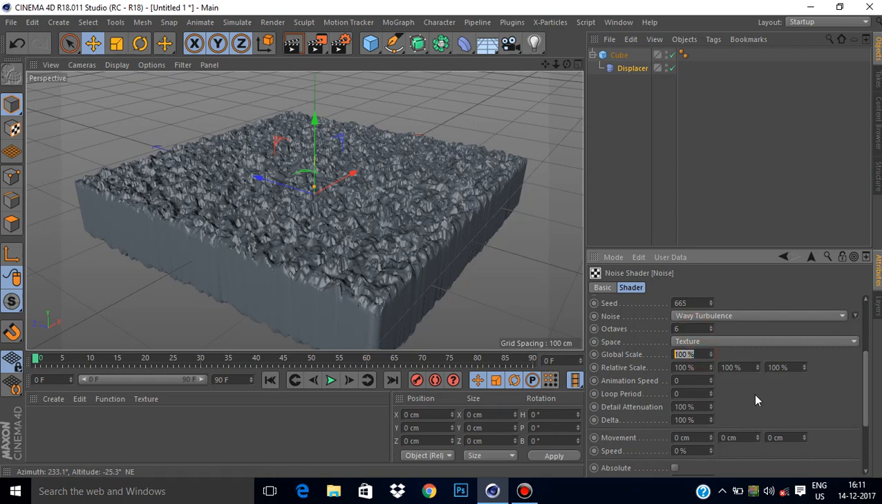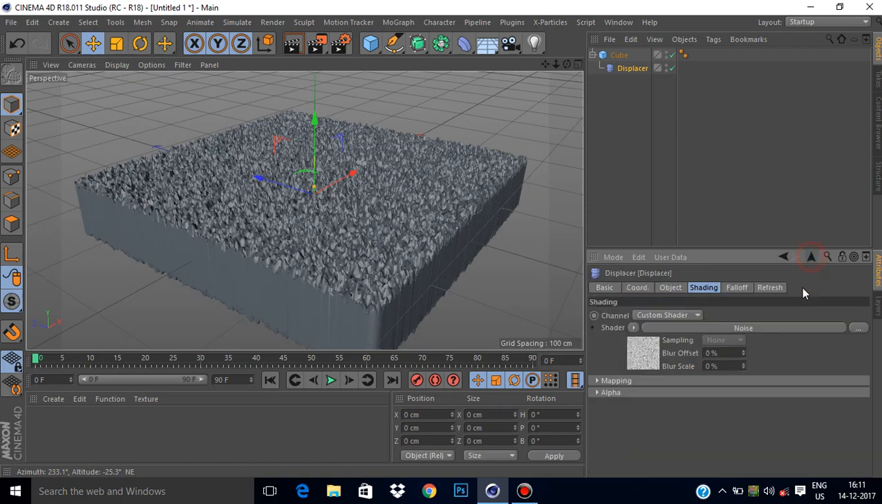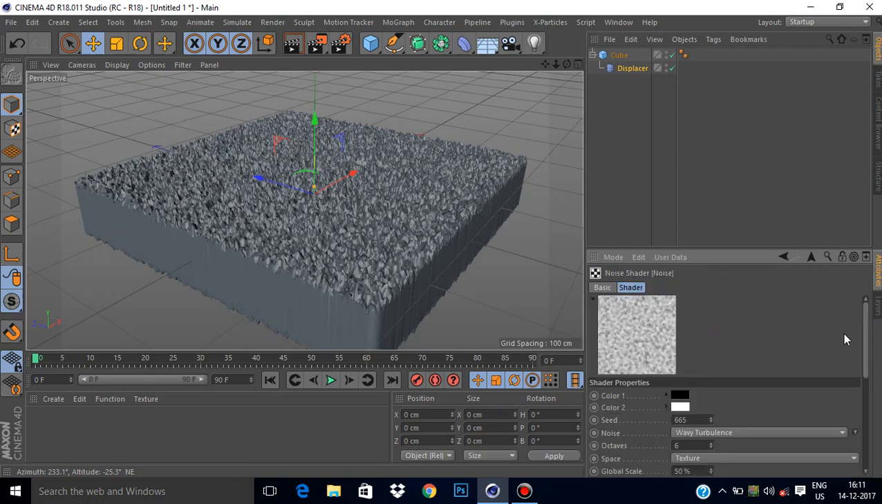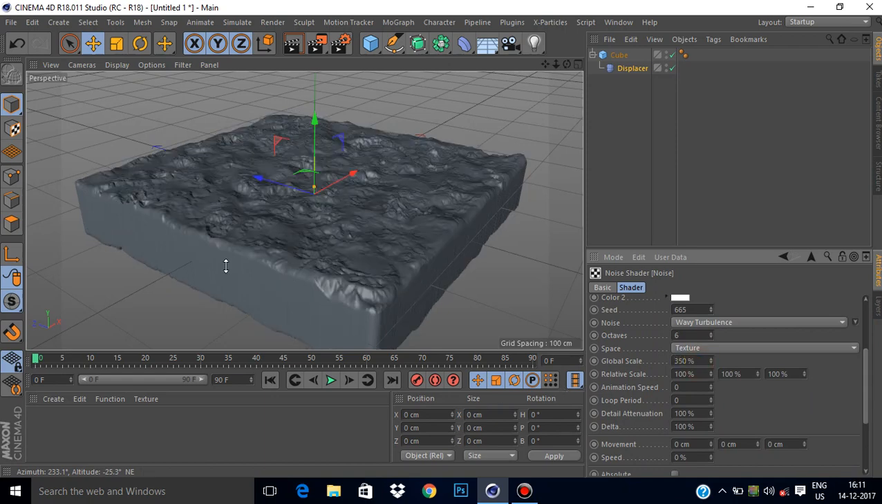Change the global scale to 50. Okay, come over. Not 50%, make it 350. Okay, we get those waves.